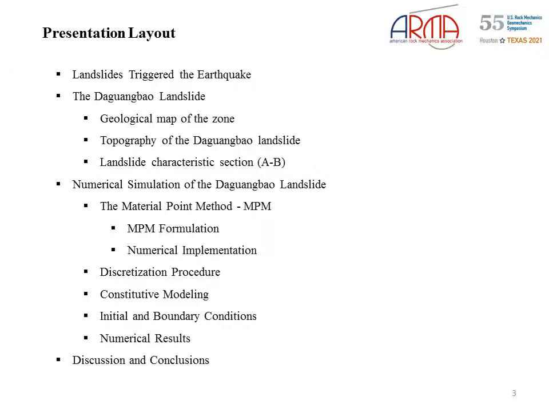This presentation is organized as follows. First, the landslides triggered by the earthquake are described. Then the Daguanbao landslide in its geomorphological and topographic context is described. The following describes the material point method, its formulation and its numerical implementation. In relation to the numerical models, the discretization process, the constitutive models, and the initial and boundary conditions are detailed. Finally, the results and final considerations are shown.